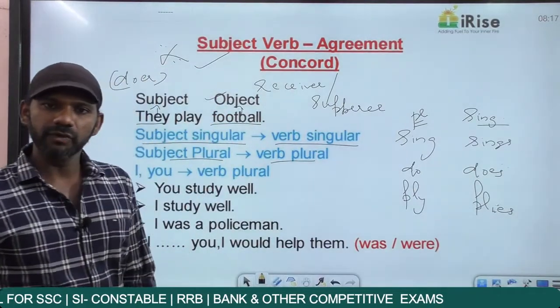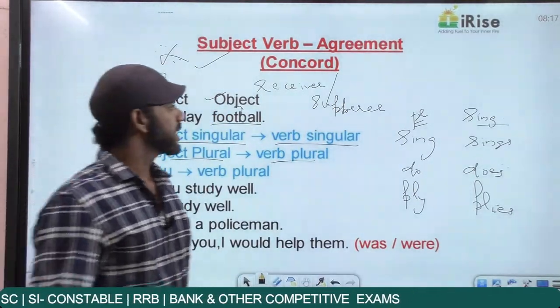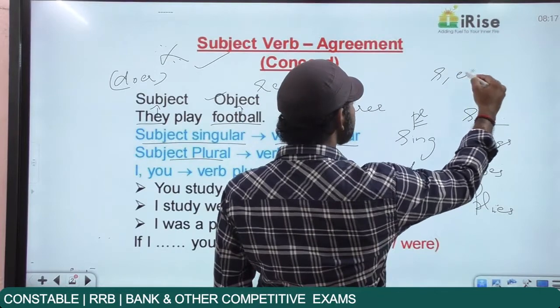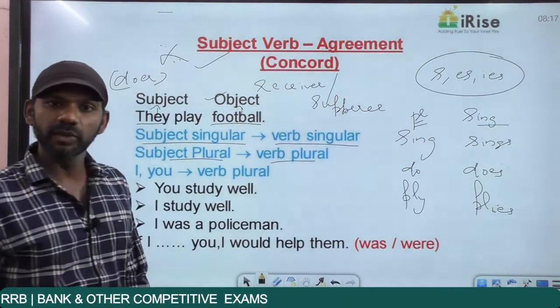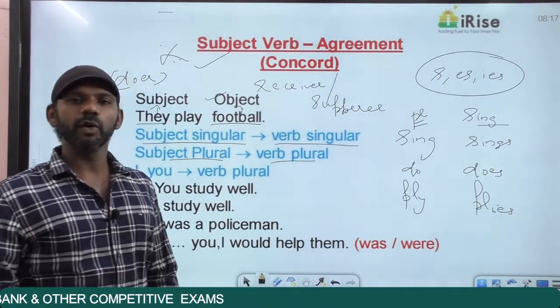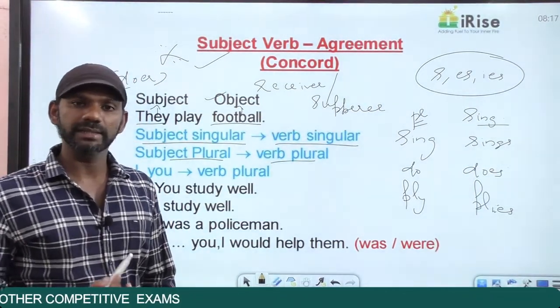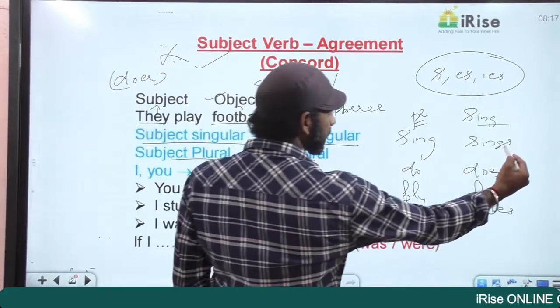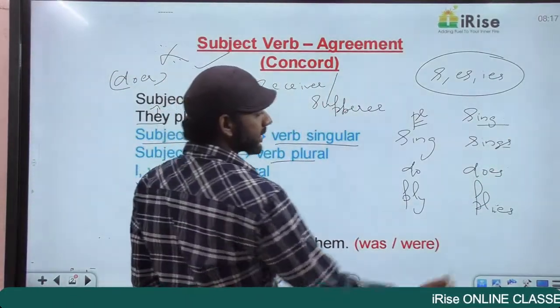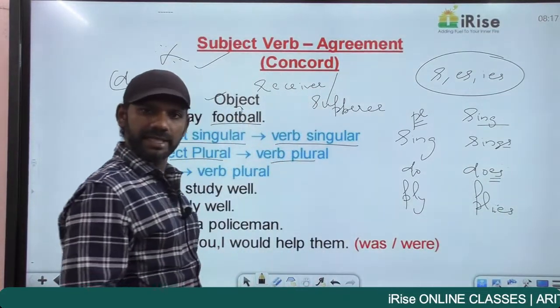So a verb becomes singular whenever there is s, es or ies to a verb. If no s, no es, no ies, that means the verb is plural. So sings is singular because of the s. Does is singular because of the es.